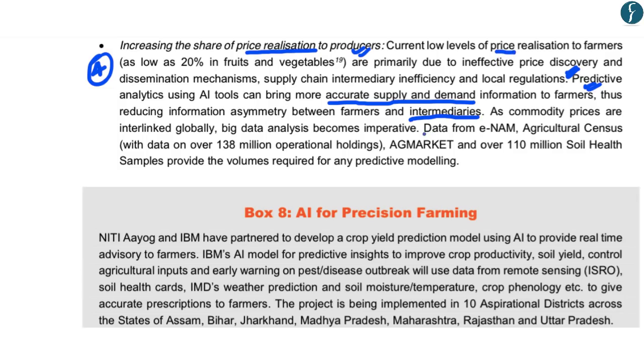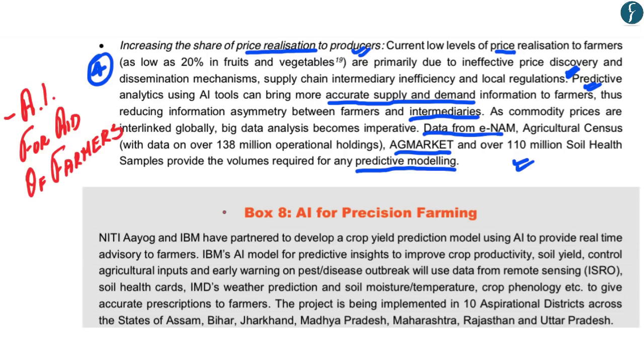Wherein this report highlights that data from the eNAM, agriculture census data, and data from the egg market can be used to form predictive modeling on agricultural prices. Now, hopefully, up till here, you've understood the 4 points given in this report on how artificial intelligence can be used for the aid of farmers.